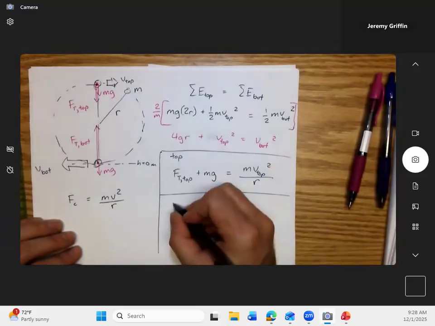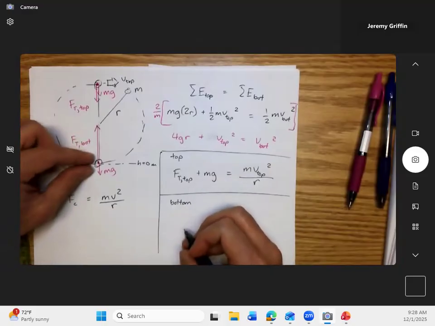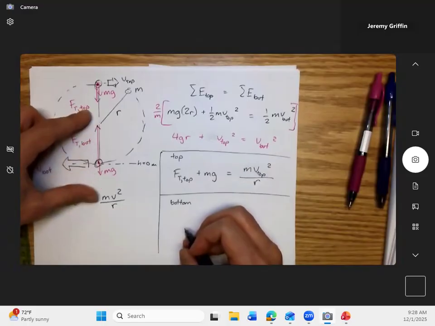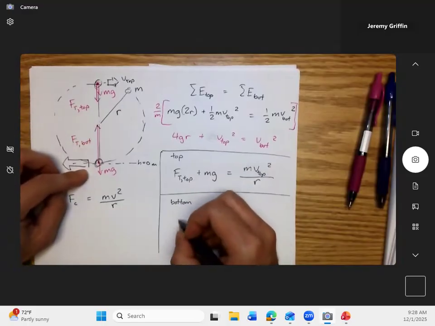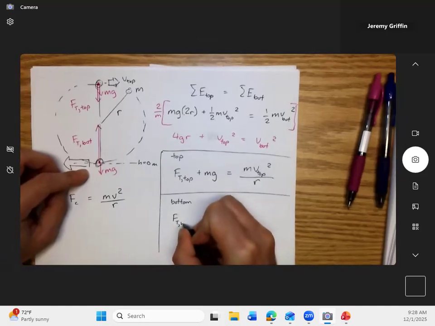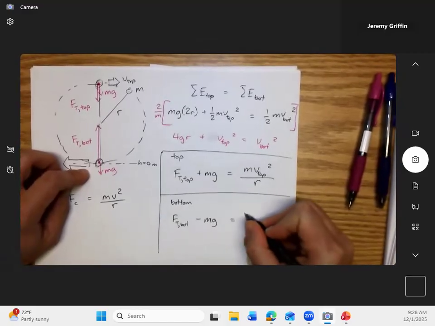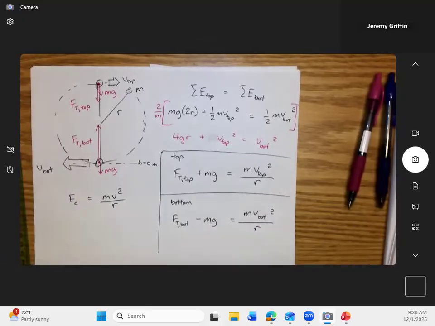And how about at the bottom? Now, this one's different. Are these adding or subtracting from each other? Yeah, you see their opposite directions. So I could express that as F_T bottom minus mg, equals mv bottom squared divided by r. Is that okay? Do you guys see that? Are there any questions so far about this process?